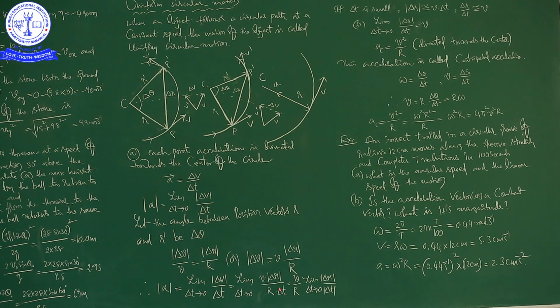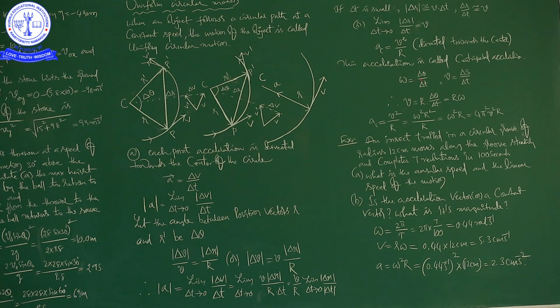Then what about modulus A? So modulus A, or AC, is equal to V into V, V square by R, that is directed towards the center. This acceleration is called centripetal acceleration.